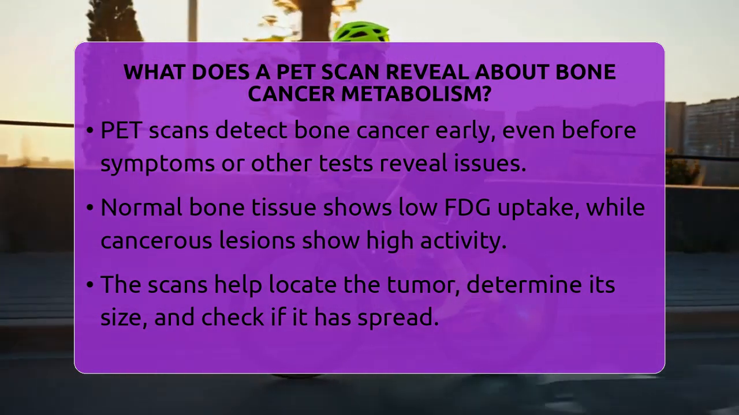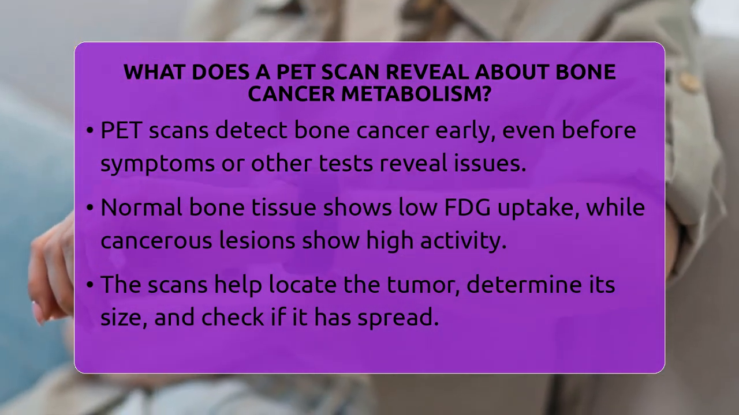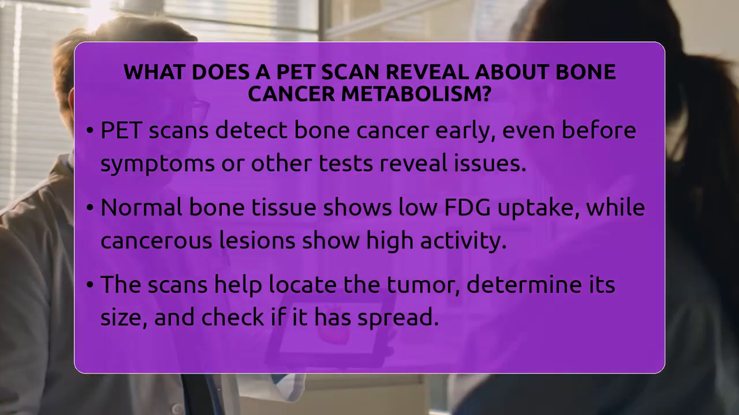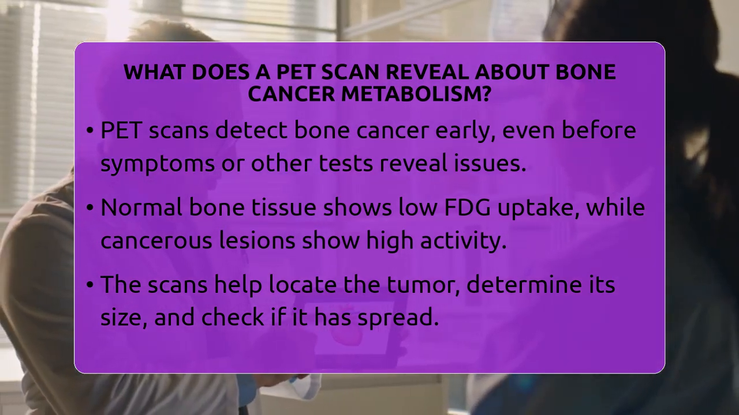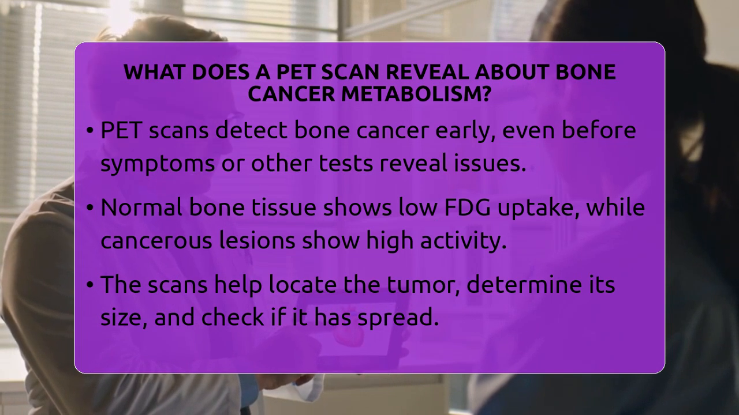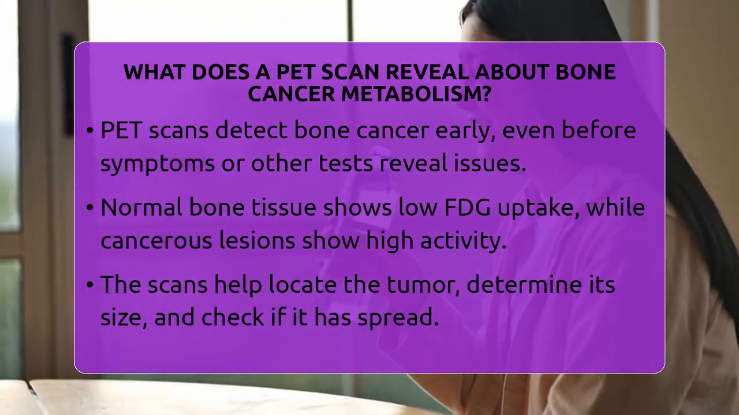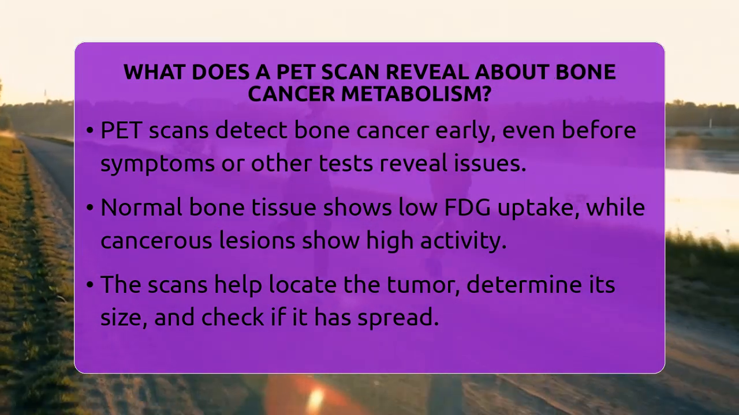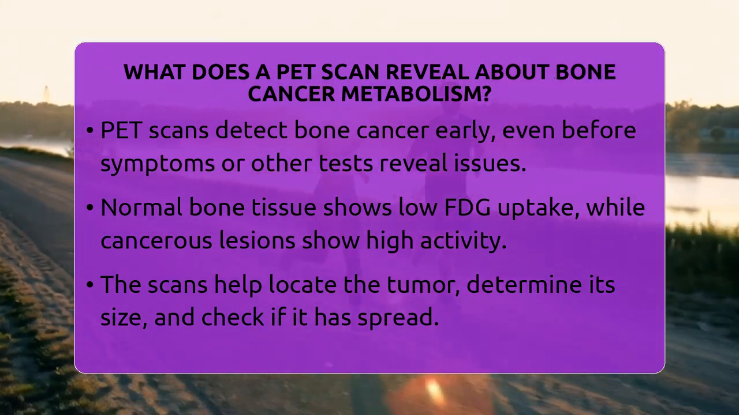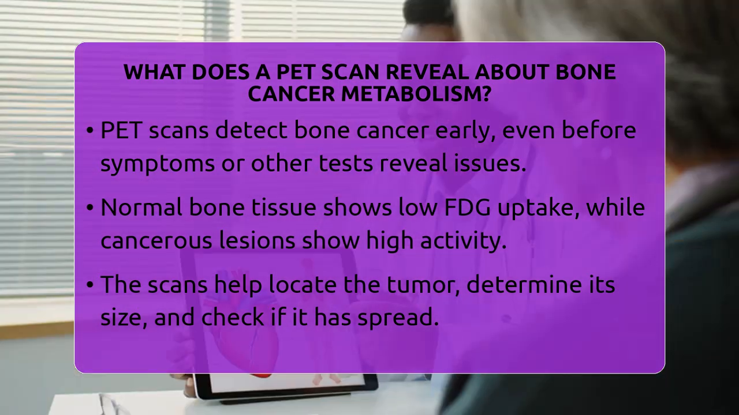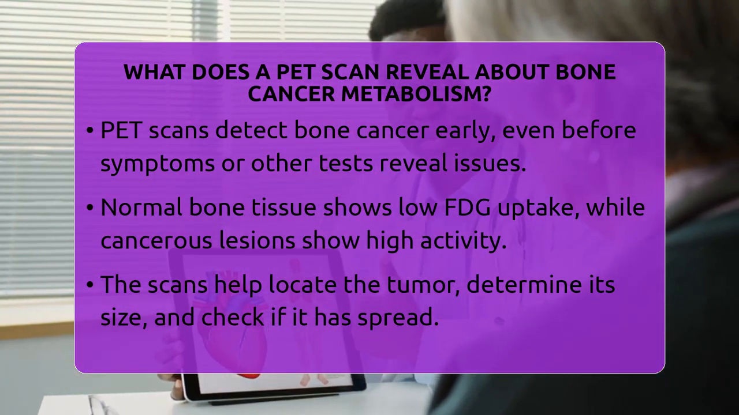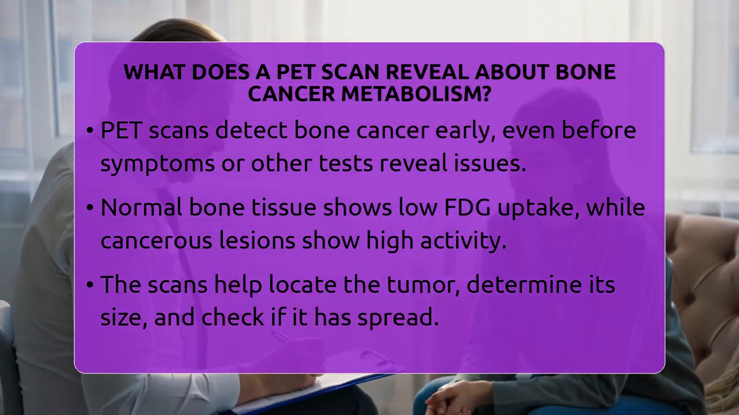This makes PET scans particularly useful in detecting bone cancer early, even before symptoms appear or other imaging tests can see the problem. Normal bone tissue has relatively low metabolic activity, so it doesn't take up much FDG. But cancerous bone lesions, especially those that are aggressive or spreading, show high uptake of the tracer. This difference in glucose consumption creates a metabolic signature that the PET scan can visualize.